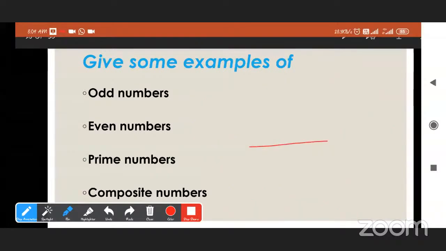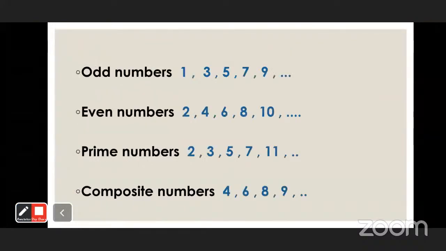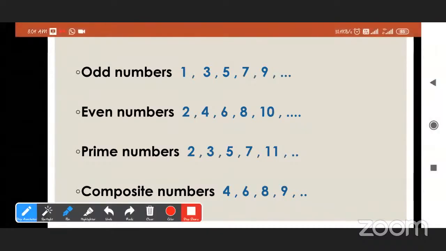Now, see, examples of odd numbers are, read the numbers: 1, 3, 5, 7, 9, and even numbers are 2, 4, 6, 8, 10. Okay. And the prime numbers are 2, 3, 5, 7, 11. Very good. And composite numbers are 4, 6, 8, 9.